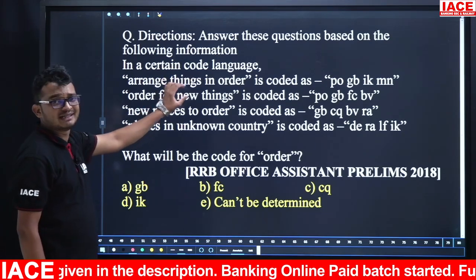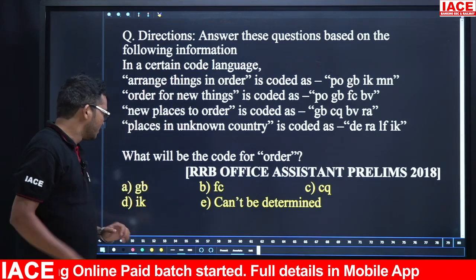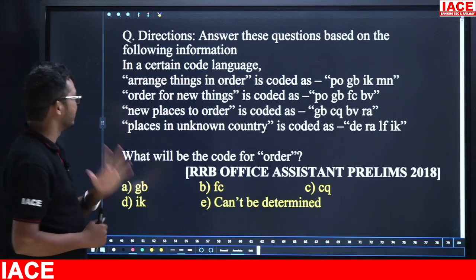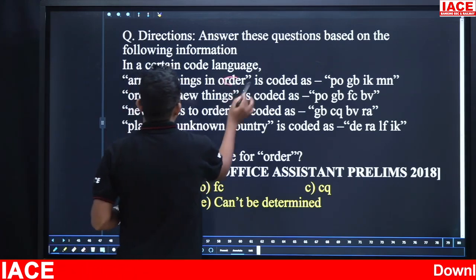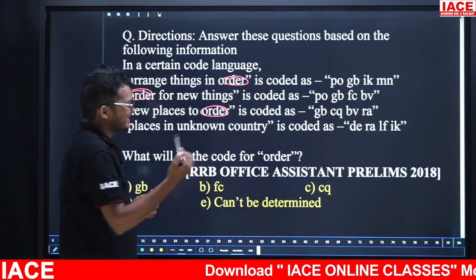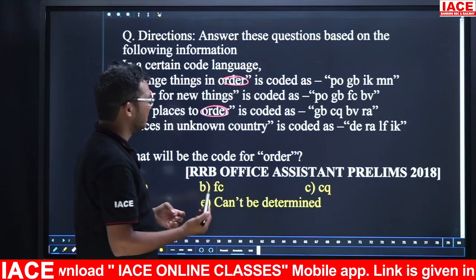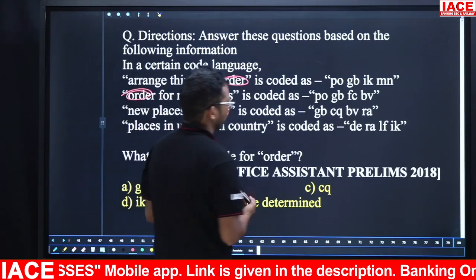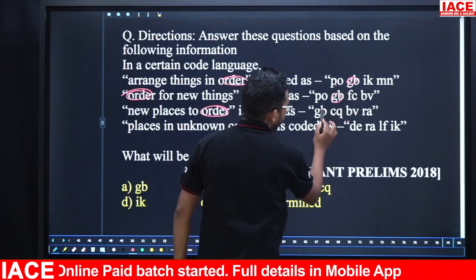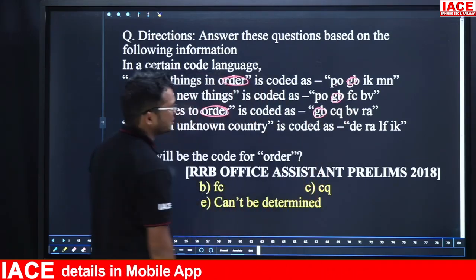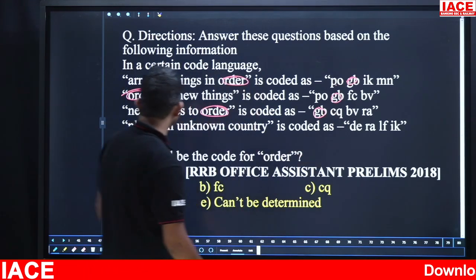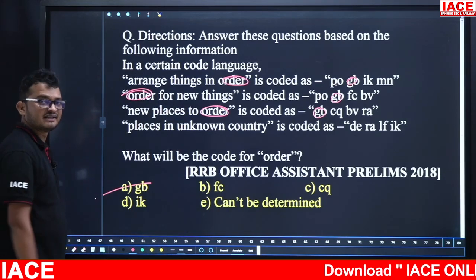So here the given question is from coding and decoding. Friends, if they give these small lines, directly take the question and then solve it. What will be the code for order? Check here, in which lines is order present? Here we are having order, next here also we are having order, here also we are having order. Now the first line, second line, third line: common information is order. Then the first line, second line, third line common code: PO is not there. GB, here GB, here also we are having GB. So the simple answer is GB. Check other codes: IK, MN, not there. That means the simple answer is GB, option A is the answer.